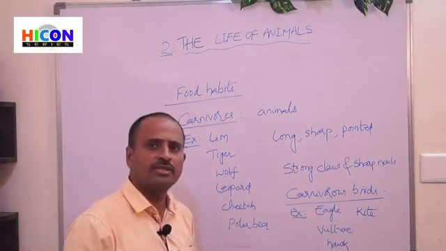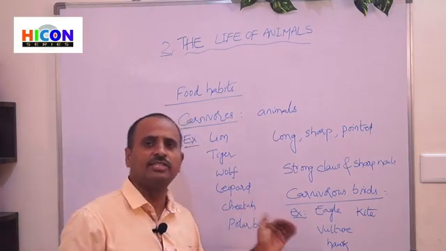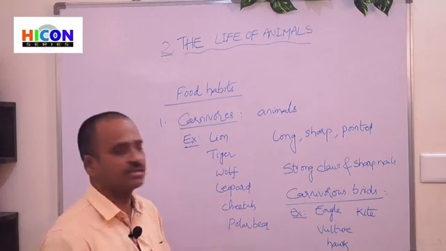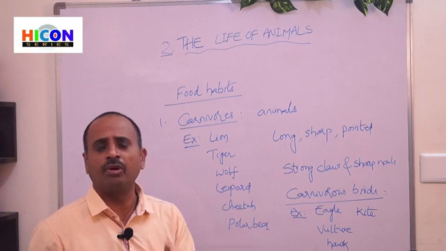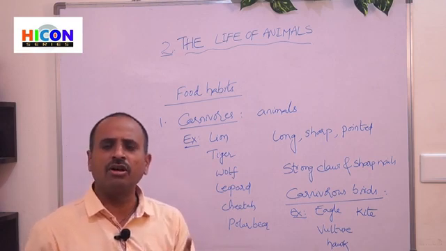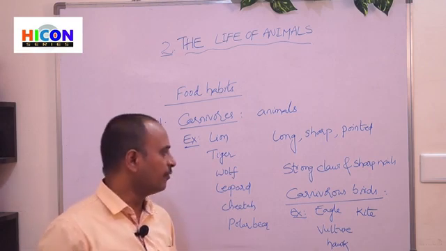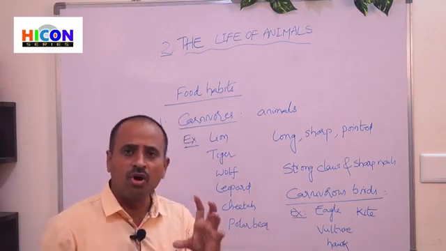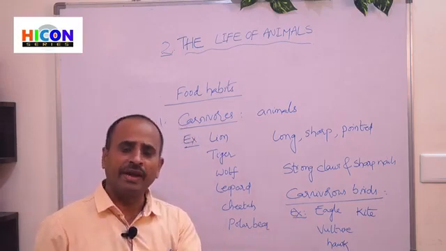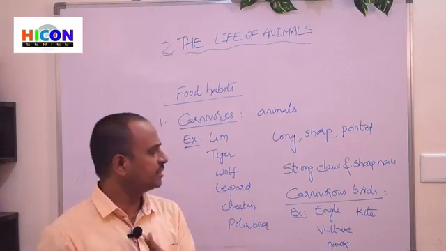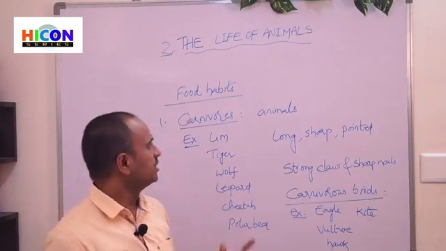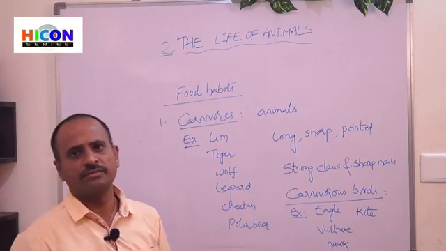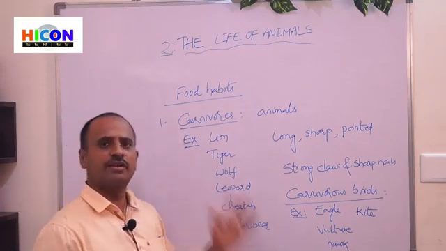These birds also have a special arrangement in their claws. They have strong, sharp claws, which are helpful to these birds to hold the flesh of their prey while eating. Look at the picture, children. The pictures show the different types of birds and their claws. So children, this is about carnivores.